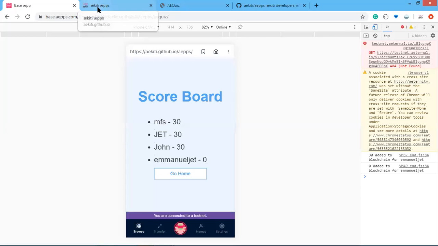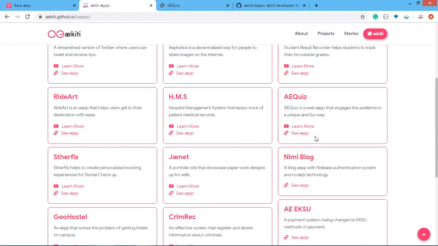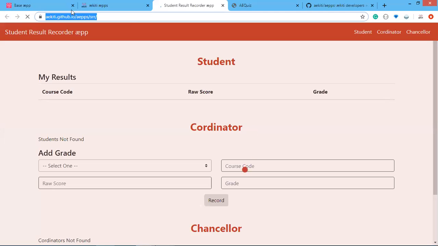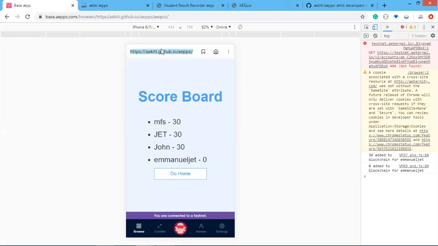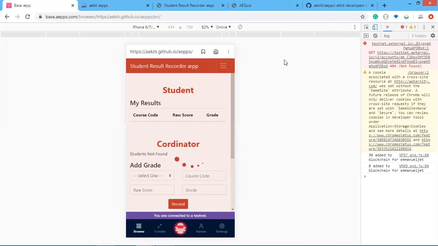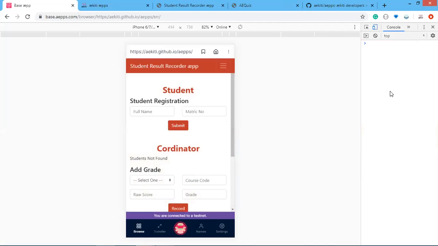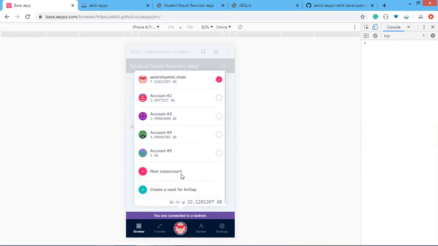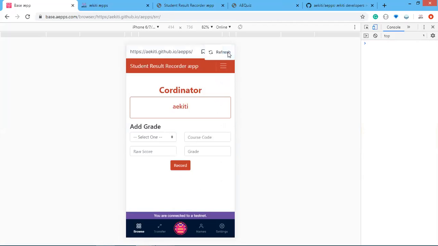So go to our guide again. And then we have SRR, which is here. Copy this and replace it with this. So we want to clean all this just so we get this stuff here. Okay, I guess this user is a coordinator, so I will make use of that account and make use of this account. Watch this.